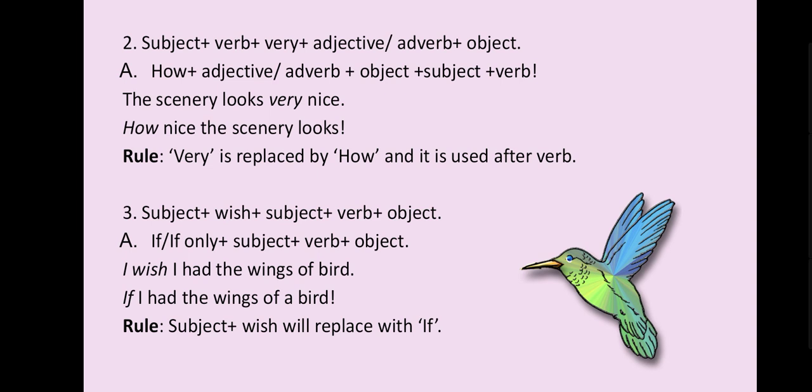Third: subject plus wish plus subject plus verb plus object. And in the answer, you have to use if or if only plus subject plus verb plus object. The sentence is like this: I wish I had the wings of birds. So what you have to do? In place of I wish, you have to use if. If I had the wings of a bird! And at the end of the sentence you have to use only an exclamation mark. Subject plus wish will be replaced with if. This is very easy.